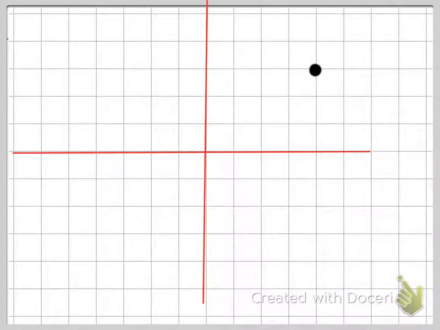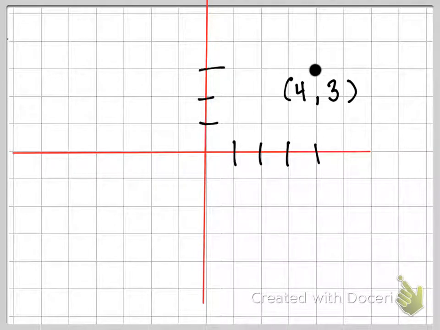First things first, I want us to figure out what this plot point is, okay? So what is this plot point right here? What's the value of that plot point? Assuming that each box equals 1, what's the value of that plot point? Perfect. So as you see, it's 4, 3. We go over 1, 2, 3, 4, and we go up 1, 2, 3.